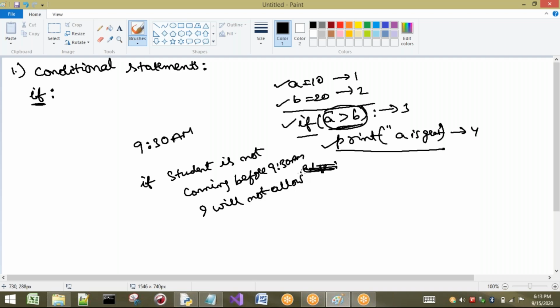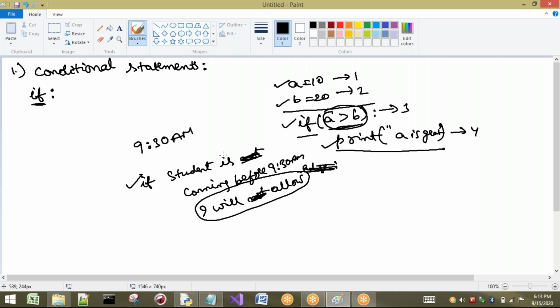Now tell me, when will this statement be executed? If the student is not coming to the college before 9:30, he will not be allowed. Otherwise, I can also change the statement: if the student is coming before 9:30, I will allow. Your wish. But here I am going to write only one condition.